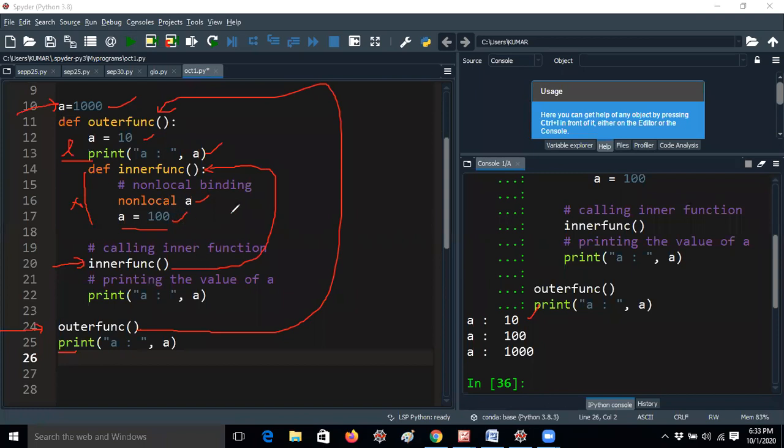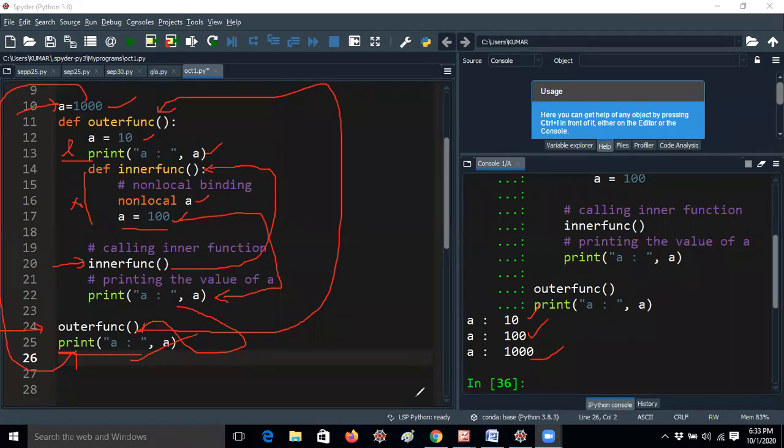After that A equal to 100, it is going back, and if it is printed here, the A value will be 100 only. After the inner function body is completed, it goes back to this line. After the function is completed, you can execute this line. What is the A value here? Outside the functions, the inner function and outer function have two different values, but the global value always executes in this way. A value here is 1000. I think the topics are very clear today. I hope everyone is fine.